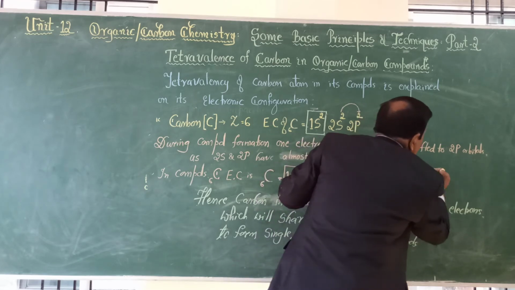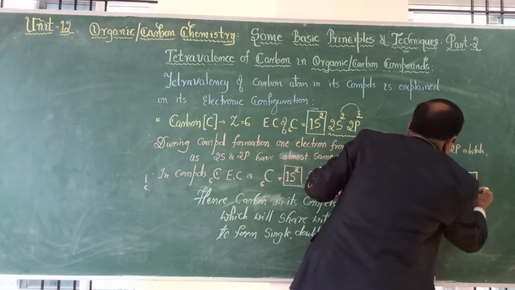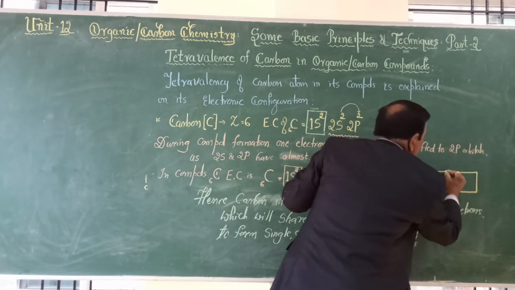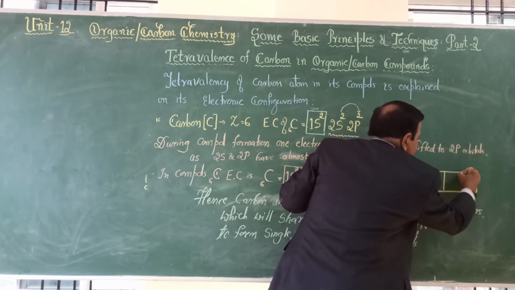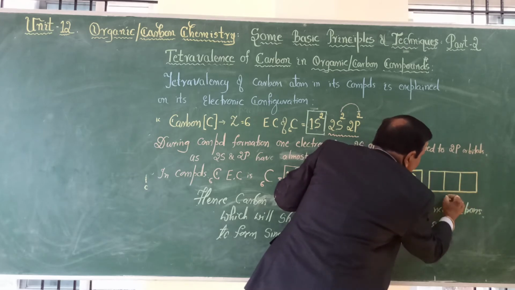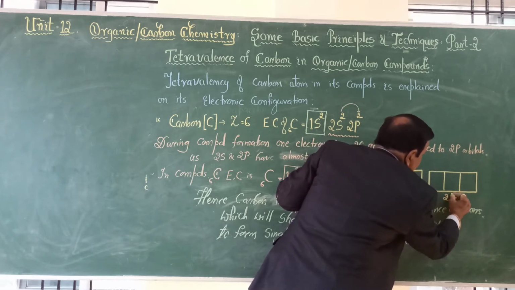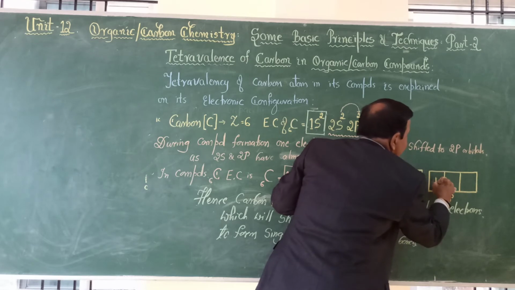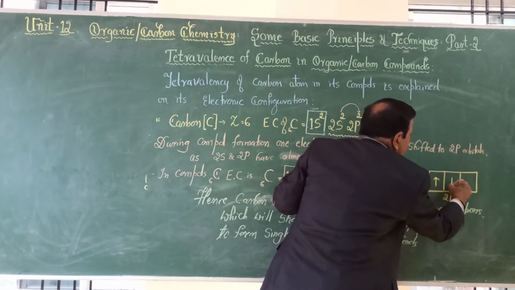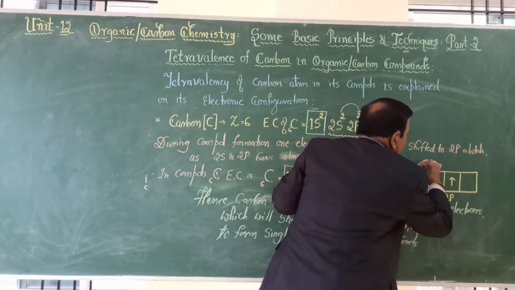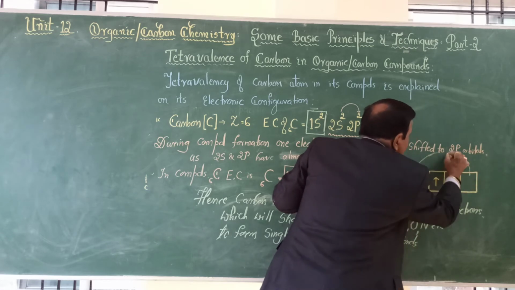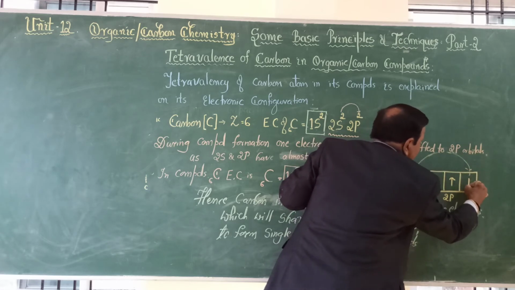And we get here 2px, 2py, 2pz, or generally 2p, and earlier 2 electrons were there. Since one electron shifted from here to here, we get 3.